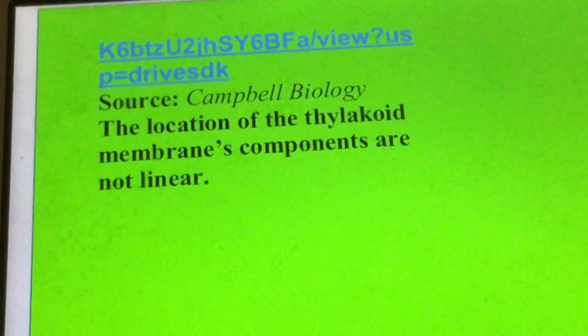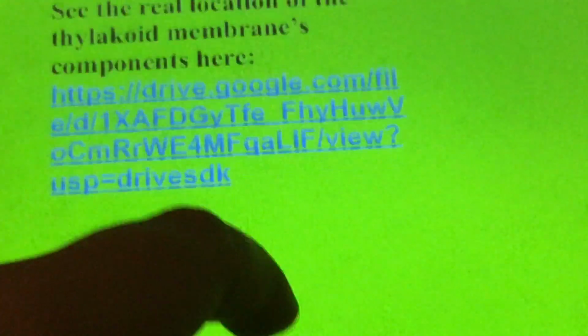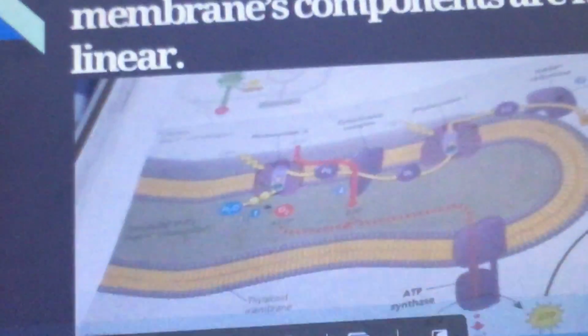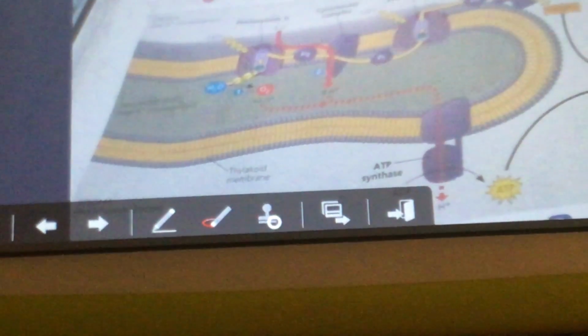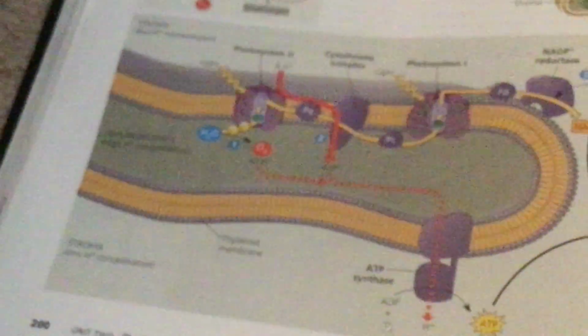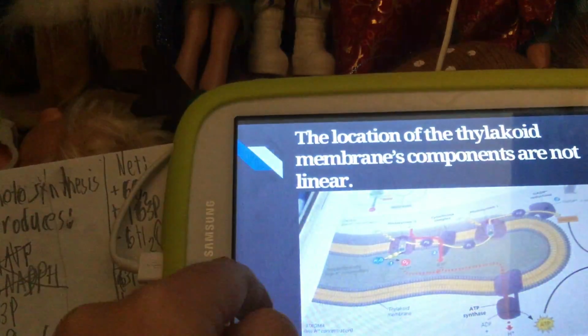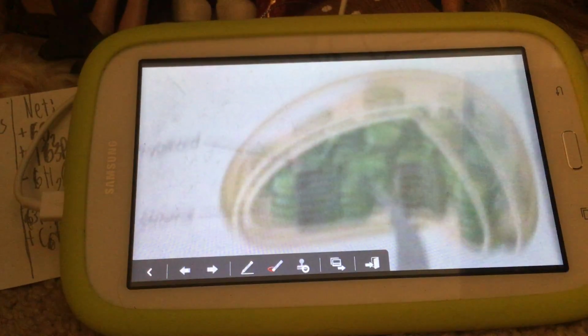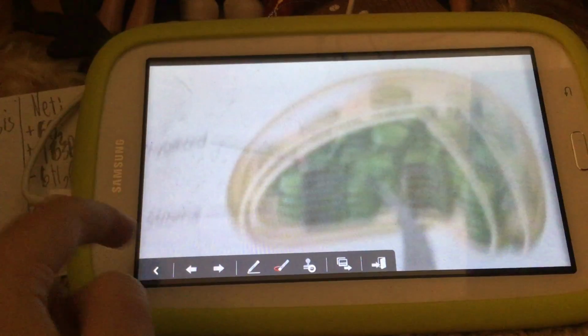The locations of the thylakoid membrane's components are not linear. The real location of the thylakoid membrane is different. You see the real image containing the real locations of the thylakoid membrane, here and here. But unfortunately, it's so poor quality. They'll show you this in the actual book. We're already ahead. See here, these are the real locations in the thylakoid membrane. Now here you see the thylakoid membrane and the stroma, and where these are located inside the chloroplast.